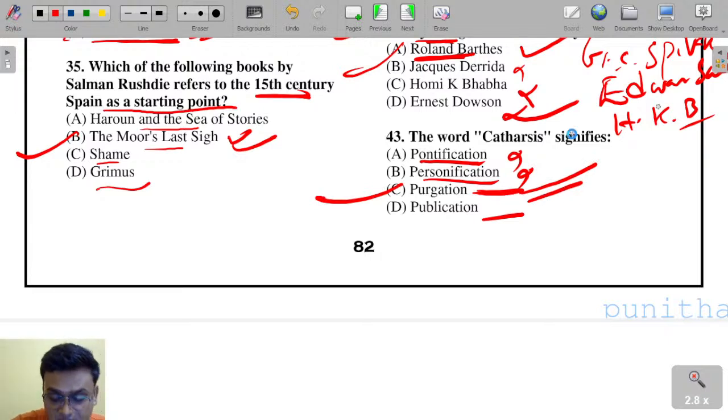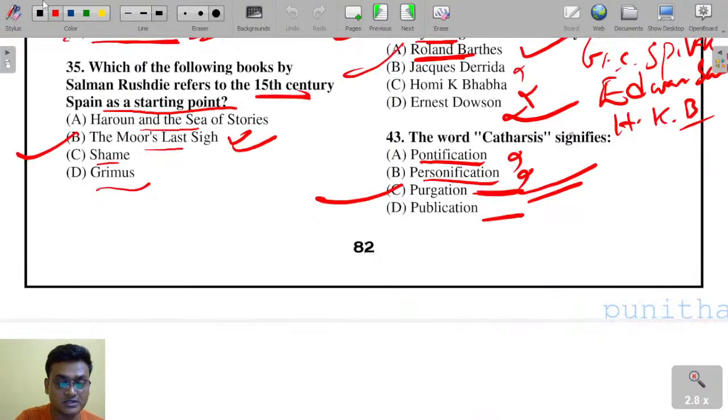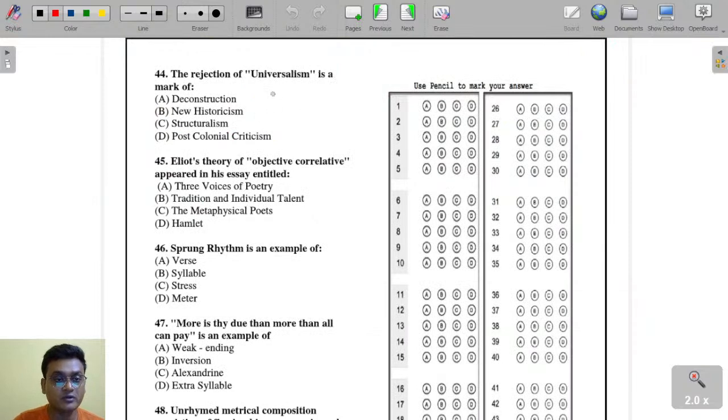Last slide probably. Tomorrow is your exam, na? When is it, okay? In the afternoon or in the evening? 43C, yeah, 43C. You're talking 43C, purgation. Okay, got it. 44. Okay, I'll be completing.